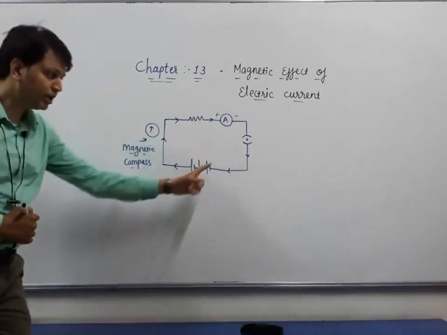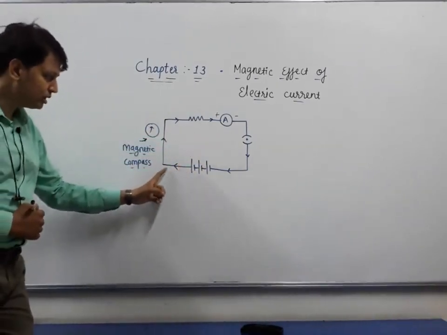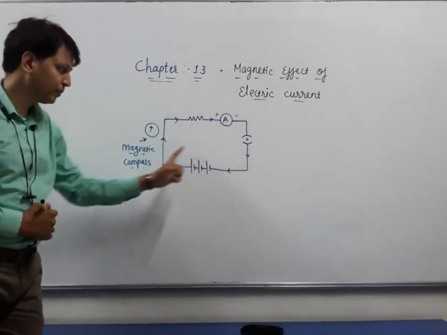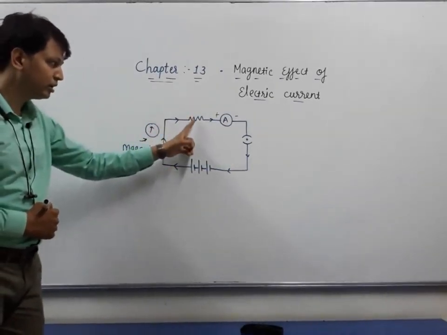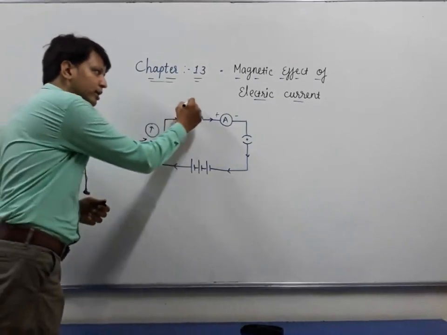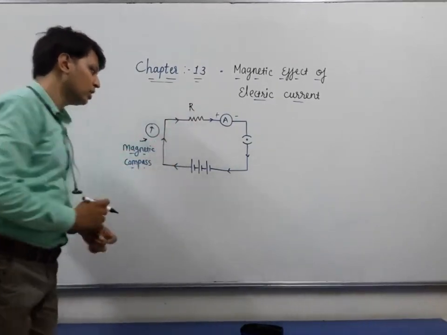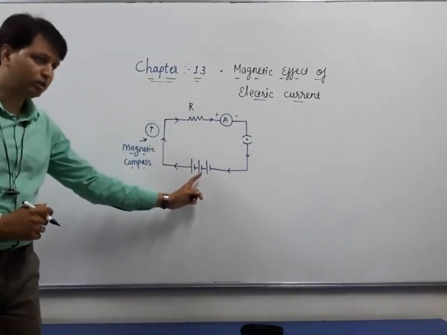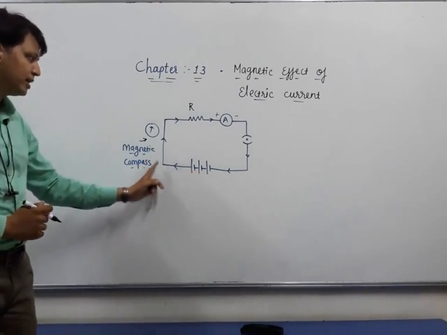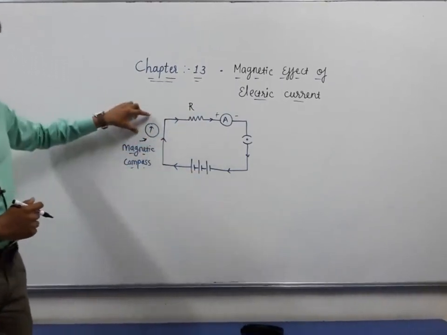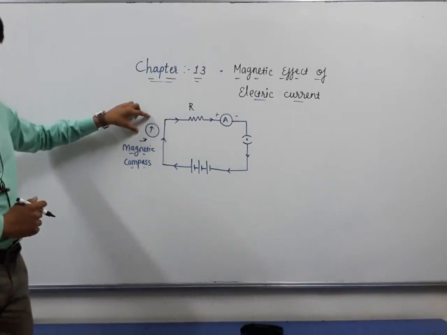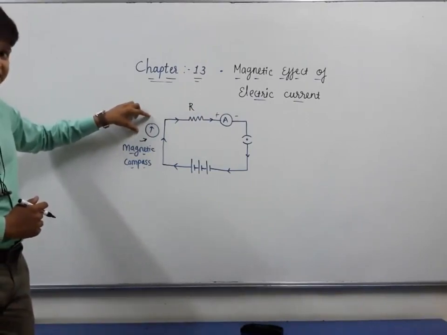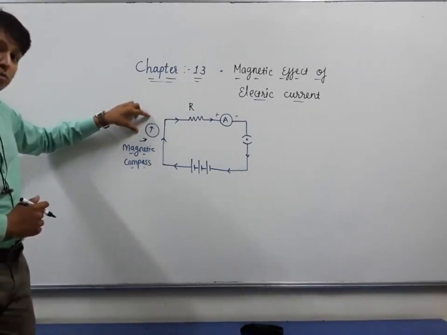Through this circuit we can know that when a current is passing through a conductor or a resistor, when it is switched on, and we place a magnetic needle near the current carrying conductor, what was observed?